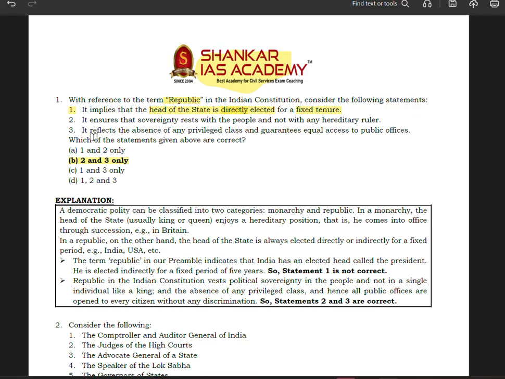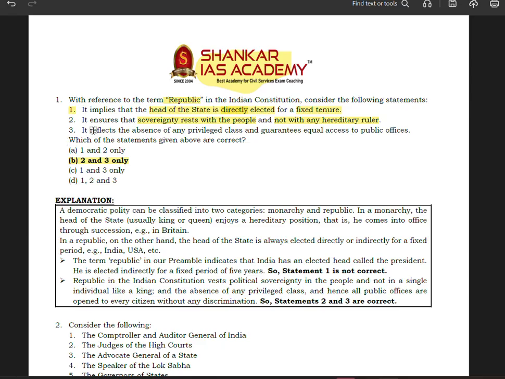It ensures that sovereignty rests with people and not with any hereditary rule. Yes, that is true. Hereditary ruler means the rule should not be with the king or his son. Okay, hereditary, or his daughter, or any relative of the king.